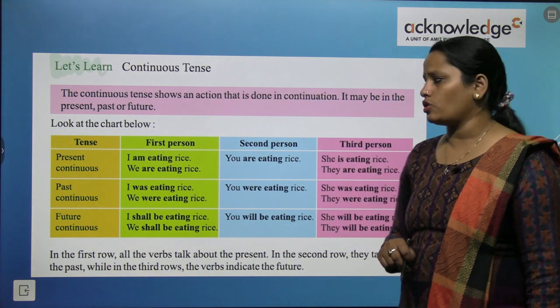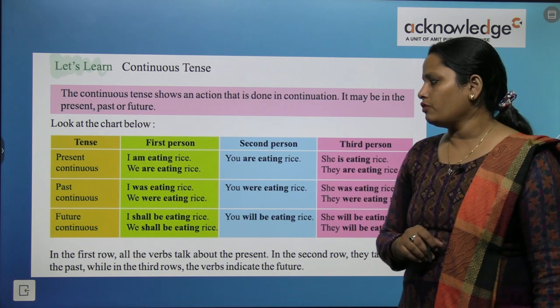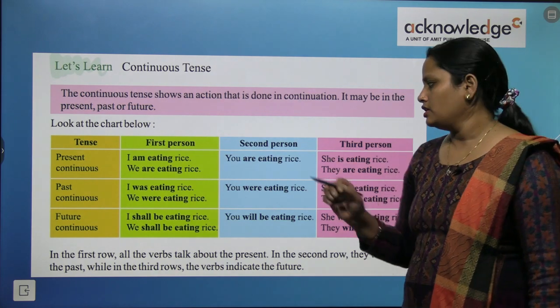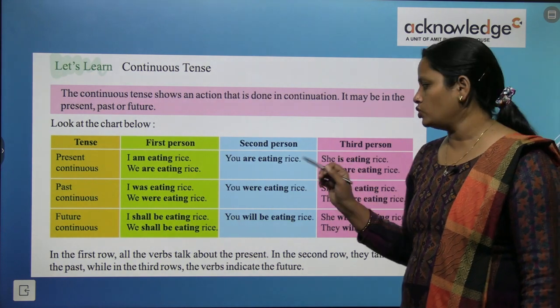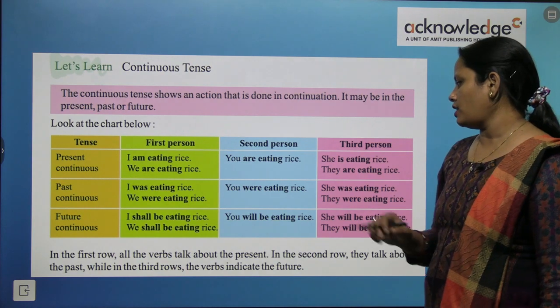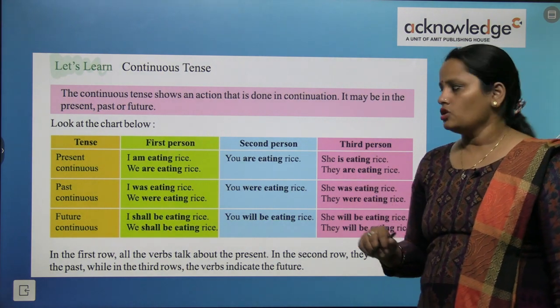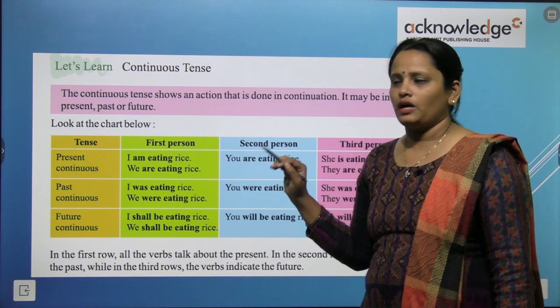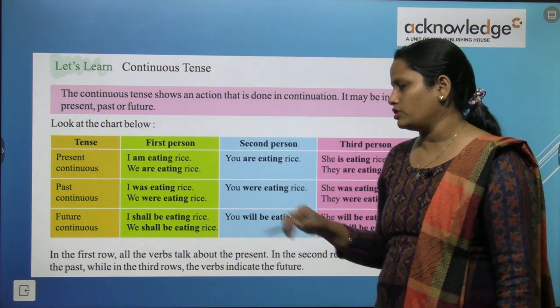Next is past continuous tense. I was eating rice in the first person and we were eating rice. Next, in the second person, you were eating rice. Third person, she was eating rice and they were eating rice. So, in the past continuous tense, we use was or were plus the verb and then the ing word.